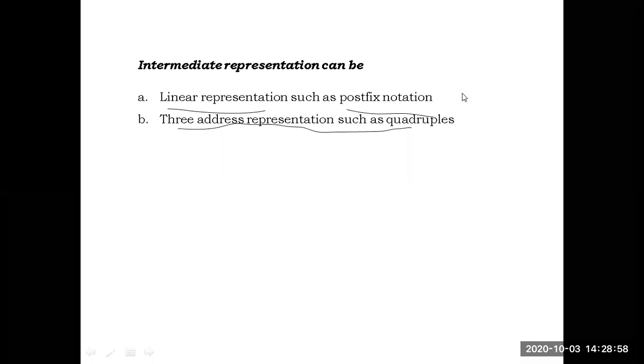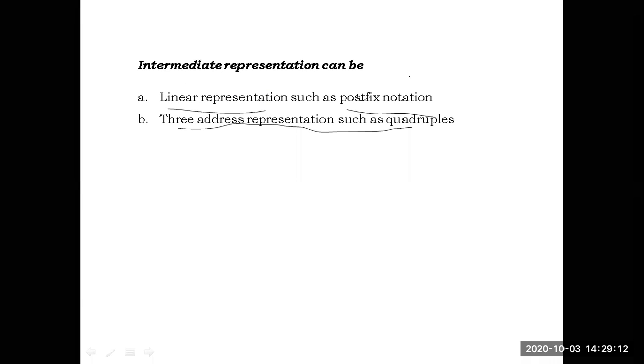Yes, triples, indirect triples, exactly. Three types in three address representation: quadruples, triples, indirect triples. So one form of intermediate code representation is postfix notation. The other form is three address representation. It may be quadruple, triple, or indirect triple.